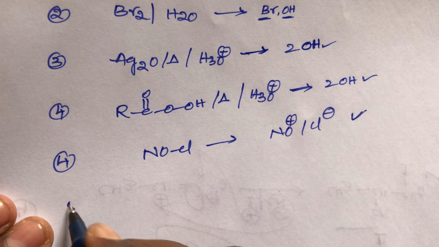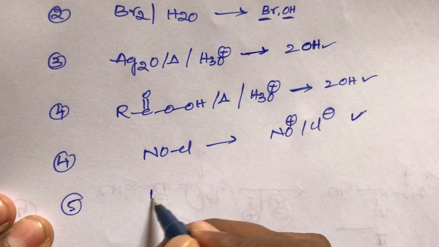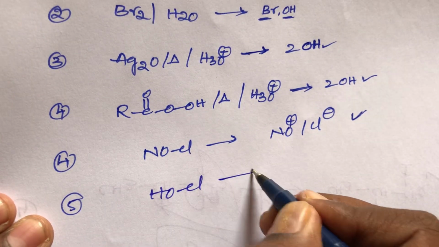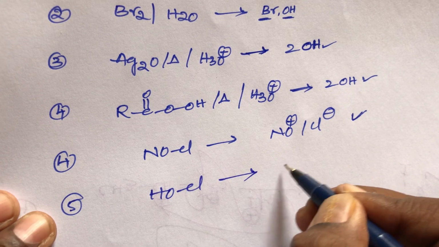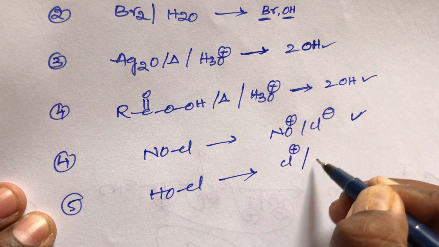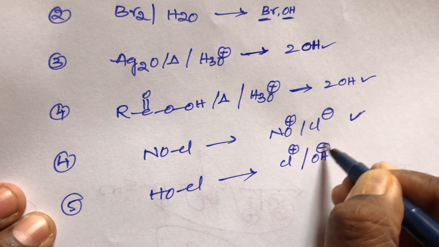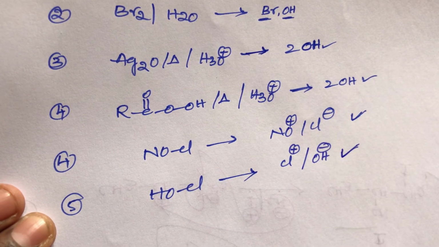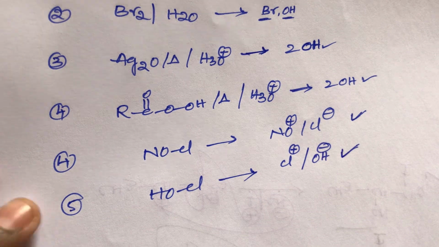And now the fifth one is HOCl, hypochlorous acid. We know that it gives chlorine positive, Cl plus electrophile, and OH minus nucleophile. It is also an anti-addition reaction.